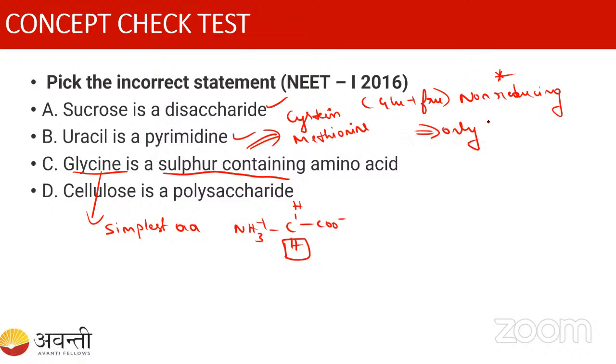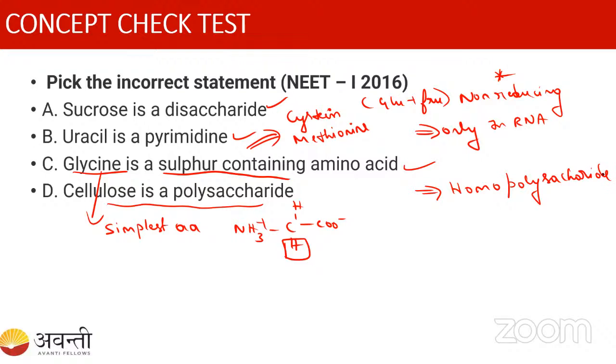It is going to be present only in RNA, right? I have told you about cysteine and methionine. Cellulose, yes, cellulose is a polysaccharide. It is a homopolysaccharide. So that's why the correct answer is option C, right?